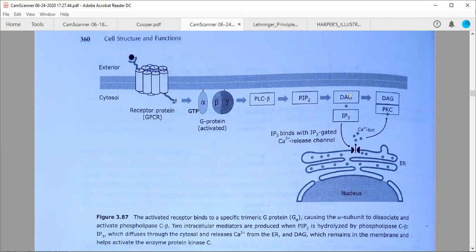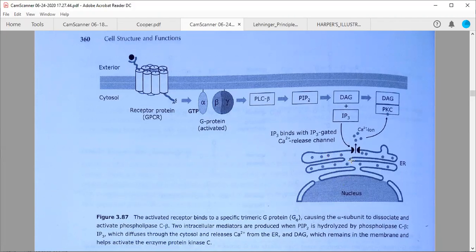One is called diacylglycerol, and it is going to activate protein kinase C, because diacylglycerol will directly bind with protein kinase C. The second pathway: PIP2 is broken down into diacylglycerol and IP3. This IP3 will move into the endoplasmic reticulum.